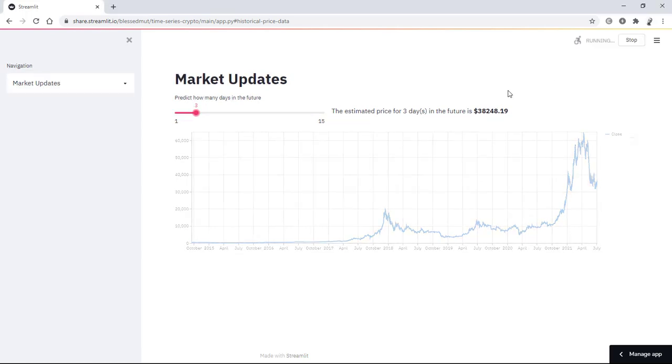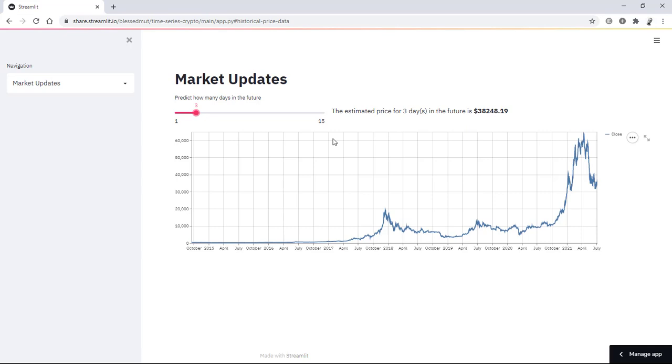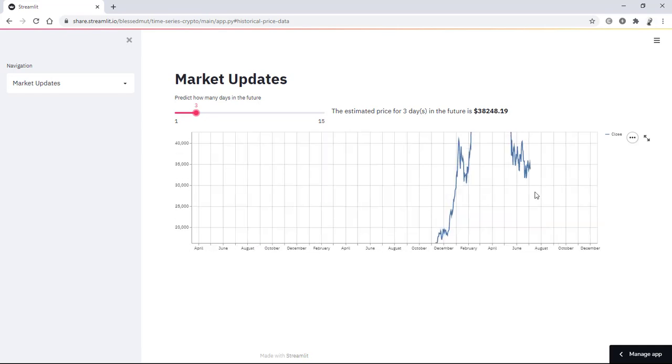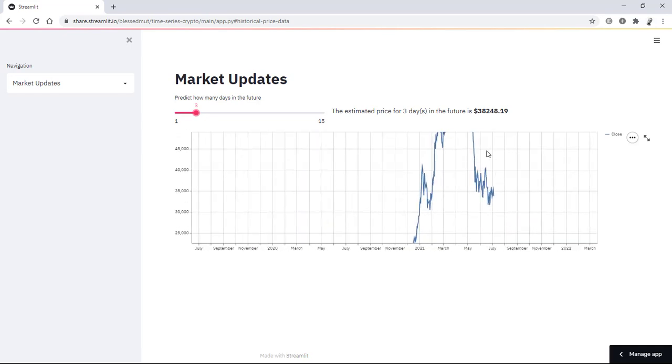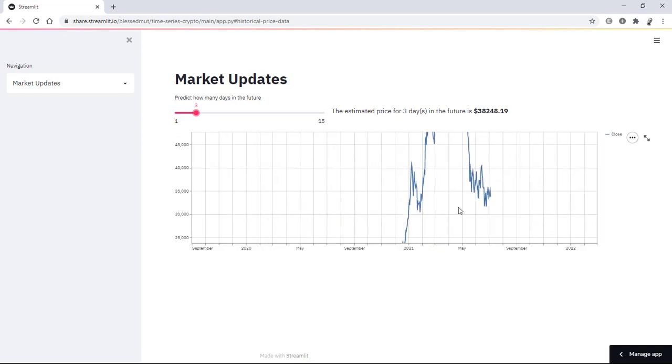days. And the estimated price for 3 days in the future for Bitcoin is 30,248.19 cents. Below is a visual of the performance for Bitcoin since it was launched in 2014 to the current day. And as you can see, we are on an uptrend, and as we have seen, the prediction 3 days into the future is around 30,000, which is above here, which satisfies the trend that we have seen for an uptrend.